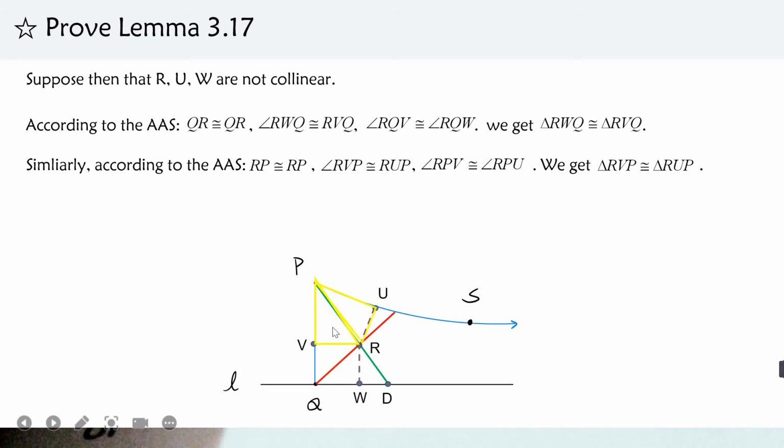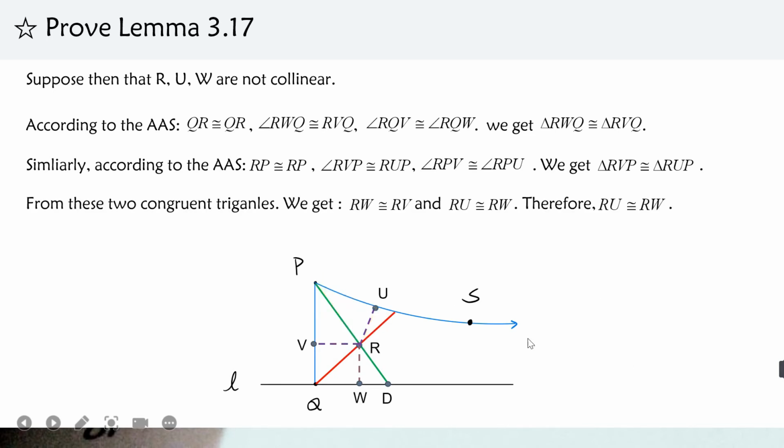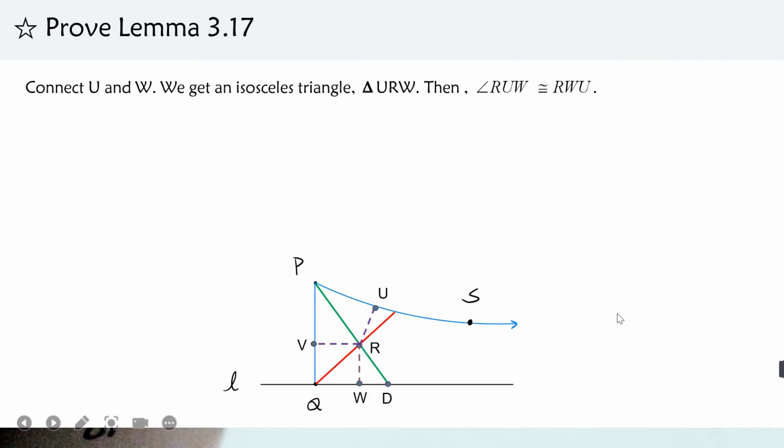Similarly for these two triangles, we get RV equals RU. So overall, we get RU equals RW. Next, connect U and W. Because RU equals RW, this triangle is an isosceles triangle, and RUW equals RWU, these two small angles.